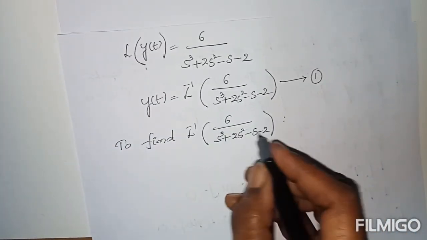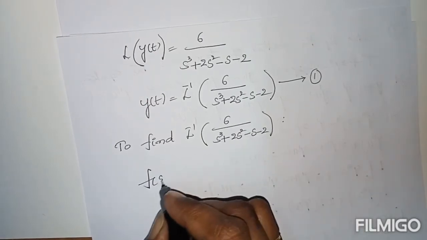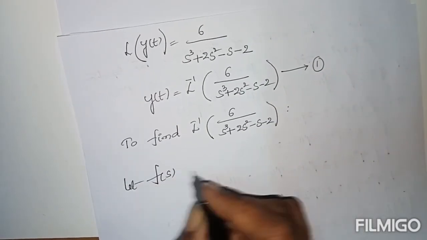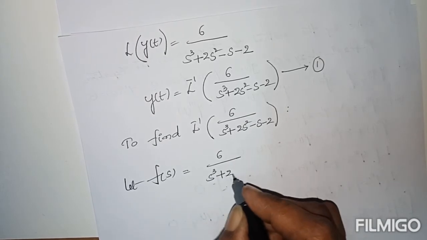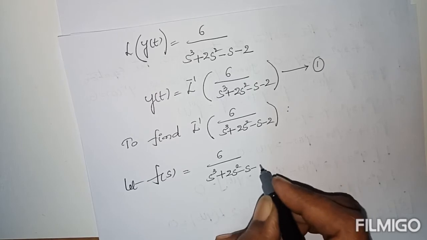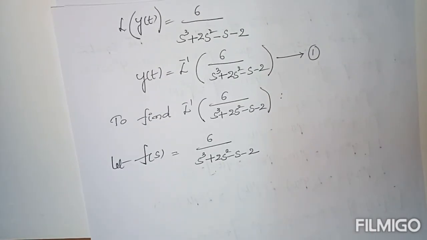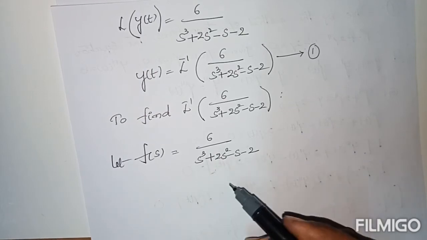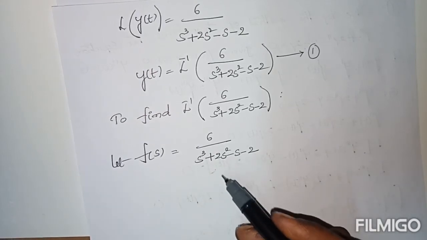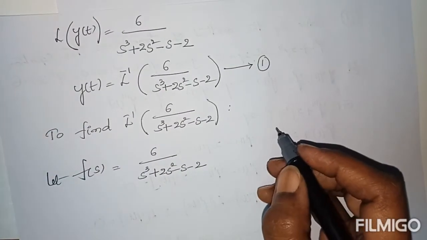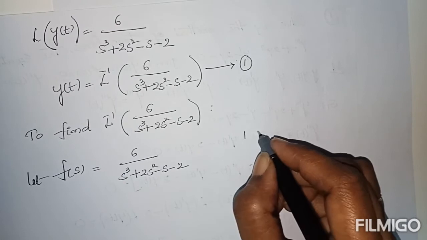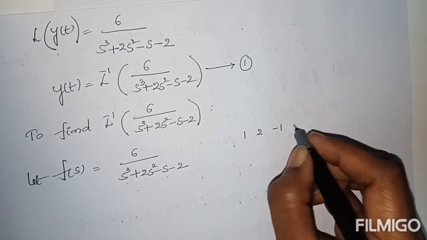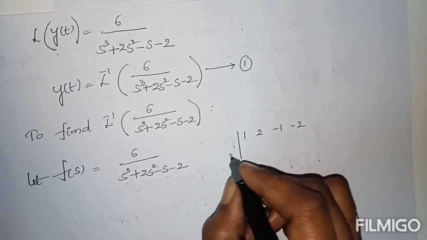So first take the name of this function as f of s, minus 2. Now to get the formula form, first we have to find the factors of the denominator using Horner's division. To get Horner's division results, first write the coefficients order wise: 1, 2, minus 1, minus 2. Take a small number for s.